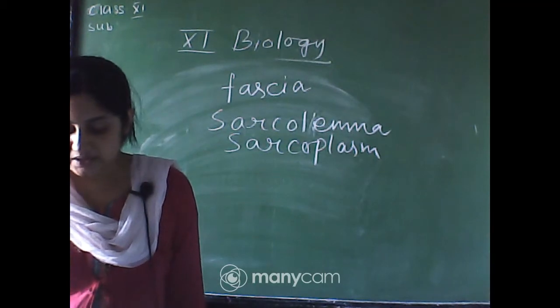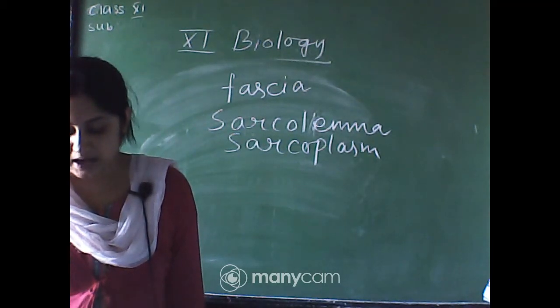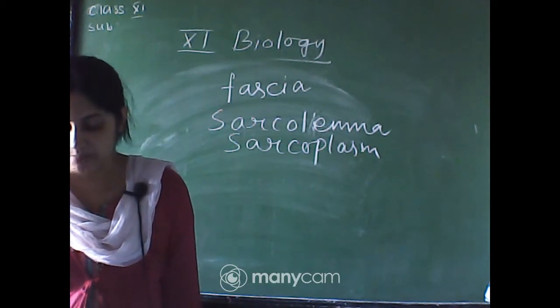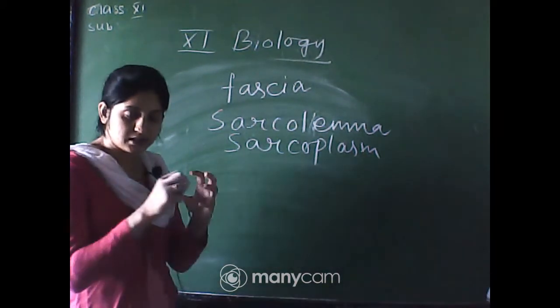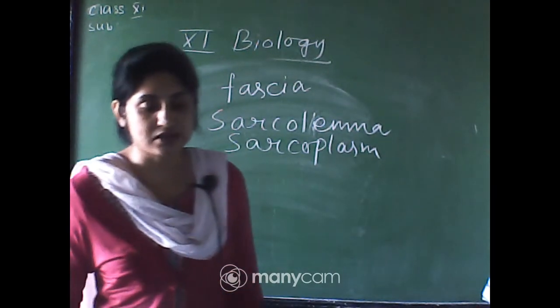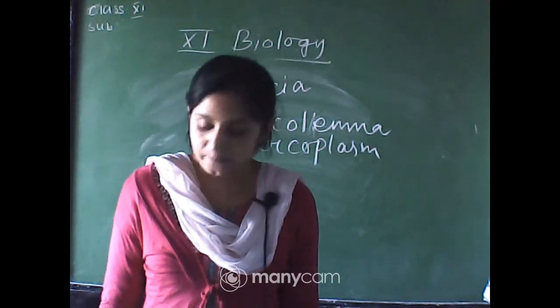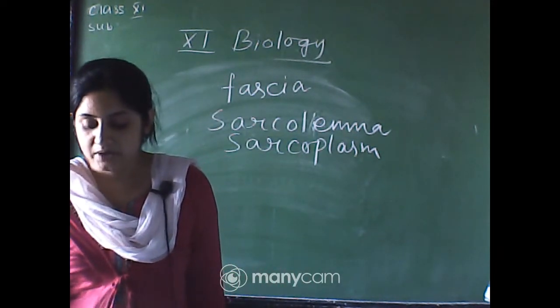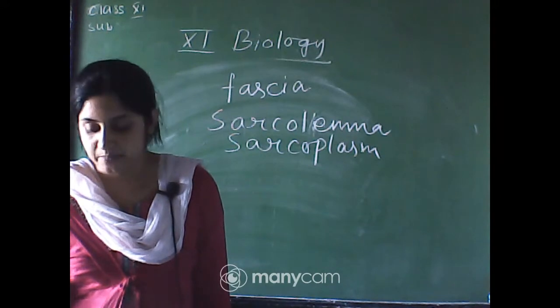A characteristic feature of muscle fiber is the presence of a large number of parallelly arranged filaments in the sarcoplasm, called myofilaments or myofibrils. So the muscle fiber cytoplasm contains many filament-like structures known as myofibrils. Each myofibril has alternate dark and light bands on it.